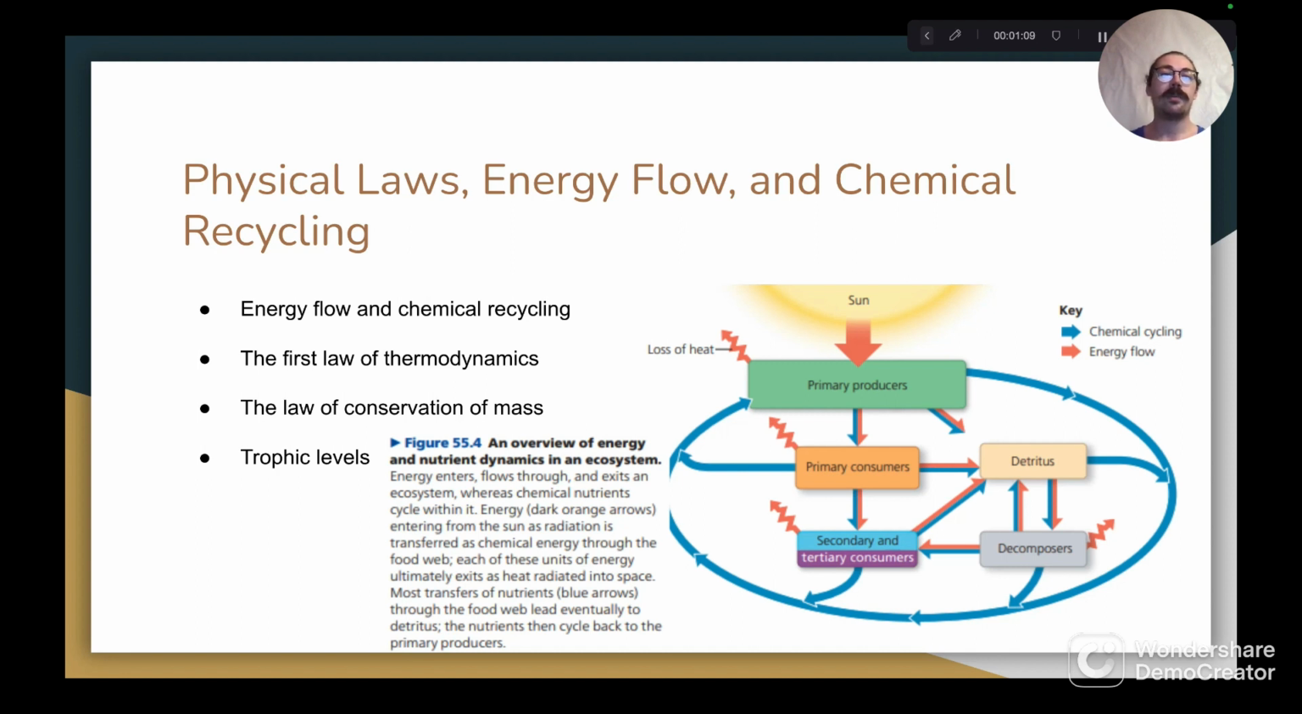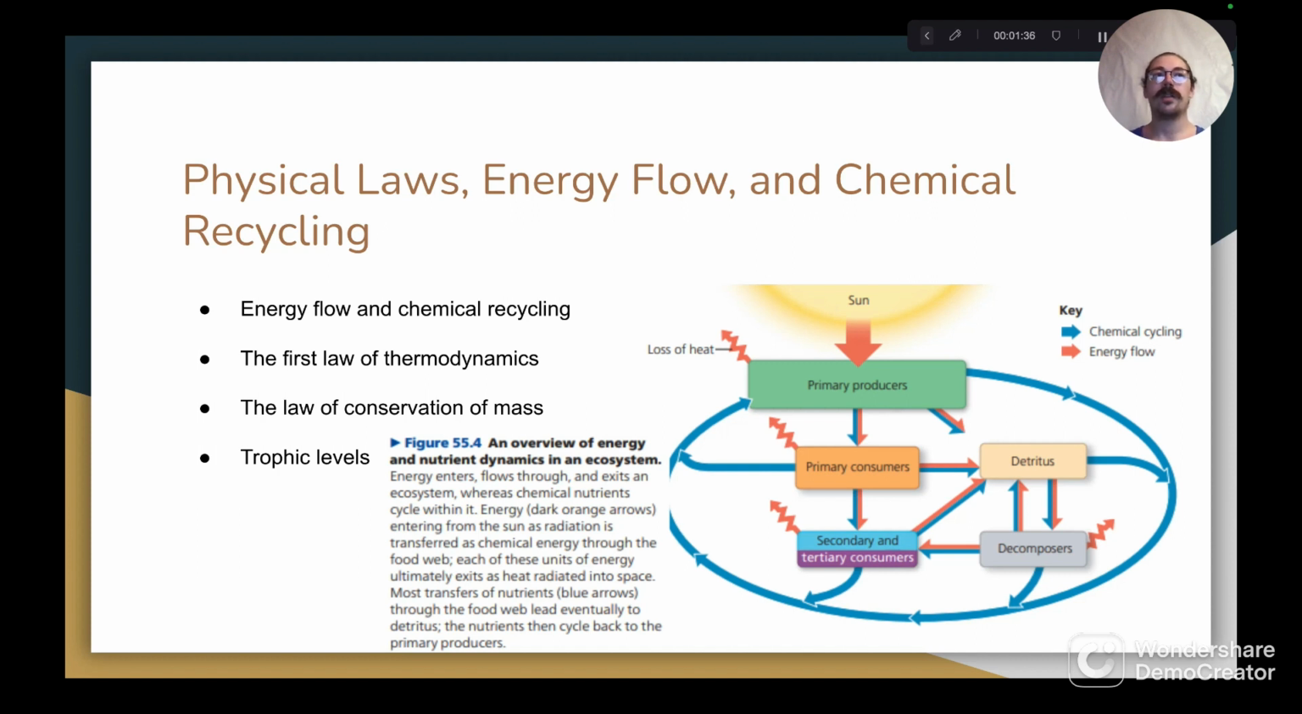The first law of thermodynamics states that energy cannot be destroyed or created, but it can be converted. For example, plants convert energy obtained from sunlight into chemical energy. As mentioned before, all energy that enters an ecosystem will eventually be lost as heat and will exit the ecosystem. Thus, there is a need for a constant incoming supply of energy for an ecosystem to go on existing.